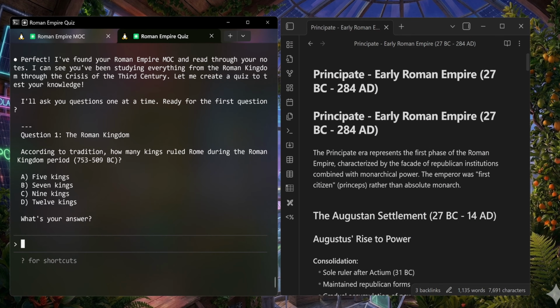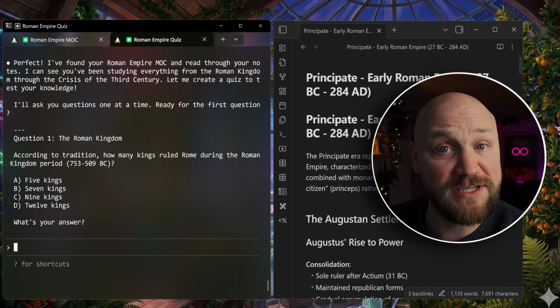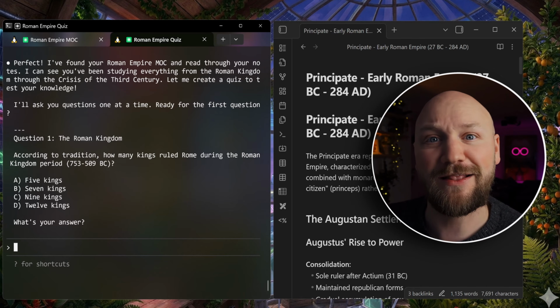So this is absolutely game changing. If you learn something, you can create the content in your note-taking system and then even learn together with the large language model. I'm doing this all the time. It is going to ask me a question, giving me multiple choice answers. You can then ask for further details. You can then move the details to a node. You can learn by this. So in the next skill, we are going to have a look at how to even build software using a large language model in the terminal, even though you don't know how to code or you are not a software developer.